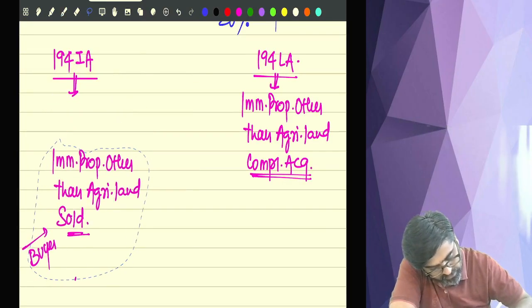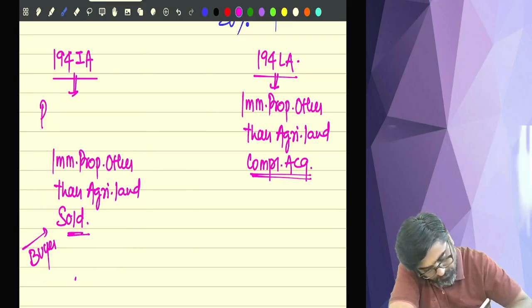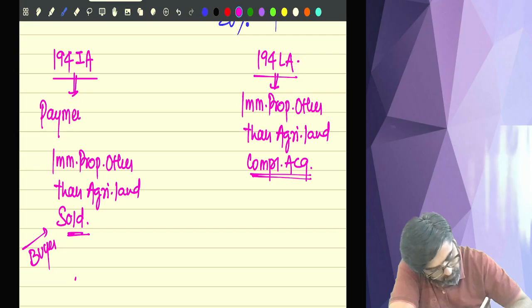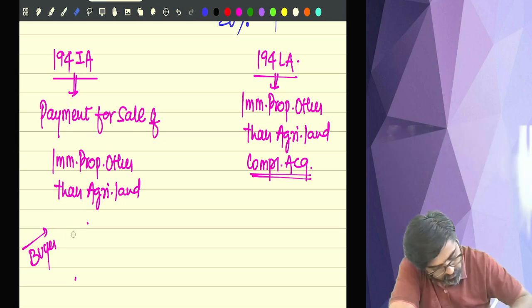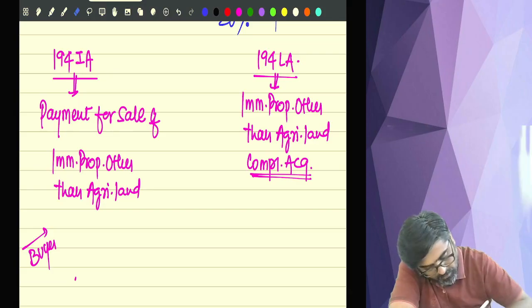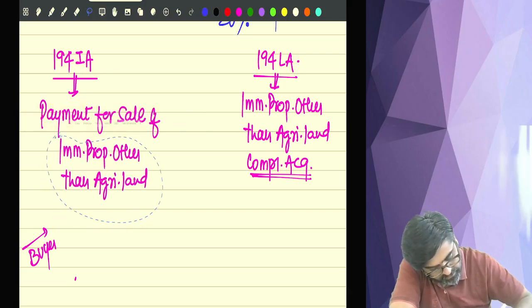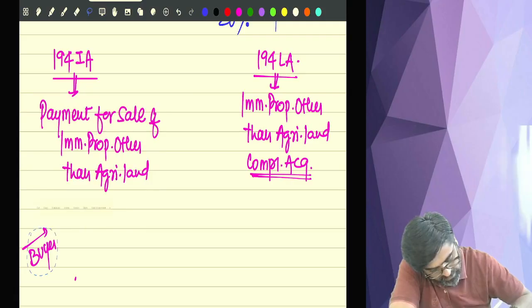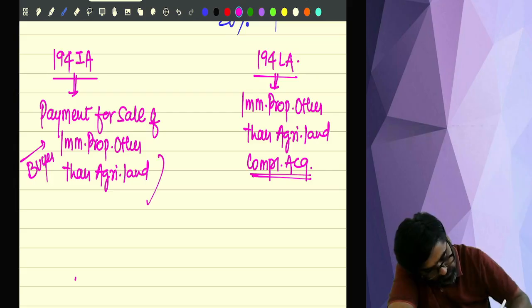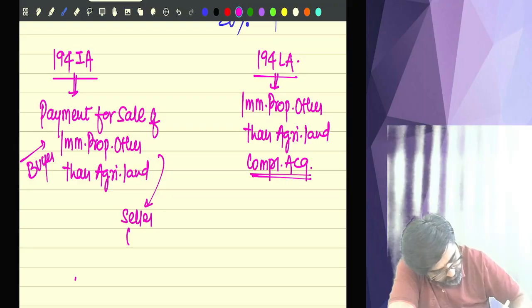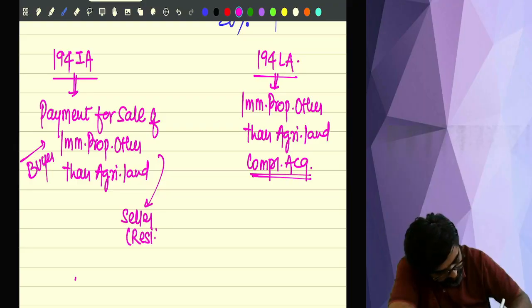So 194 IA talks about payment for sale of immobile property other than agricultural land. This payment will be done by the buyer to the seller. And who is a seller? Seller can be any resident seller.